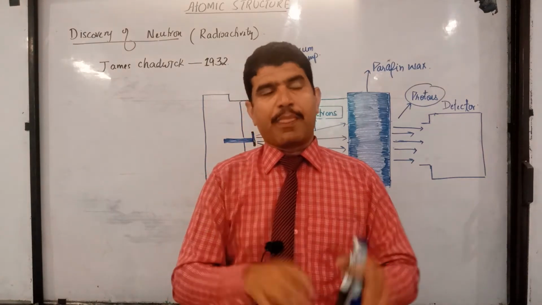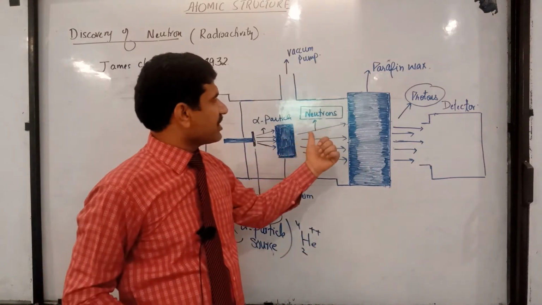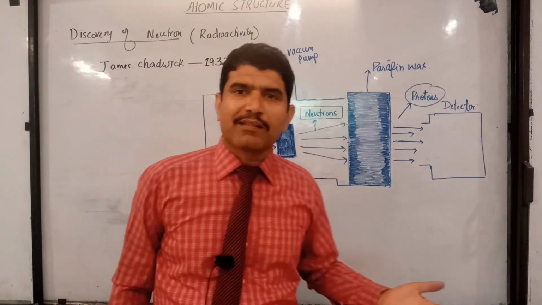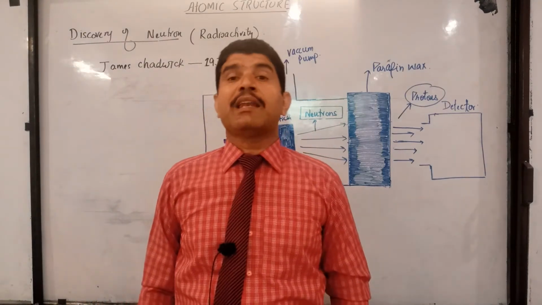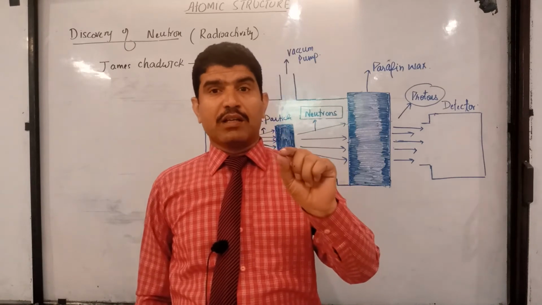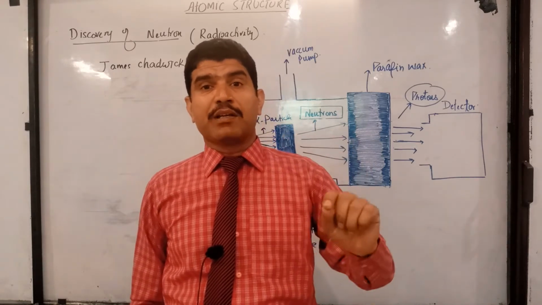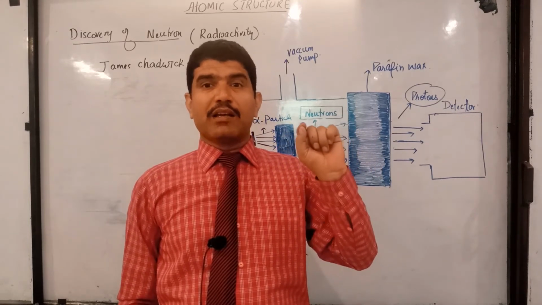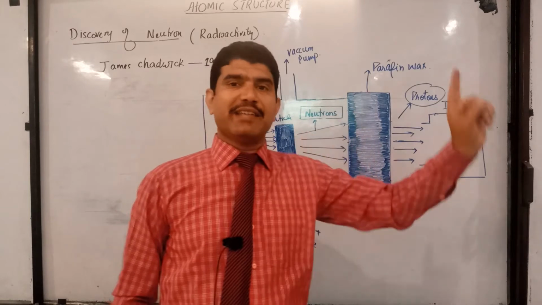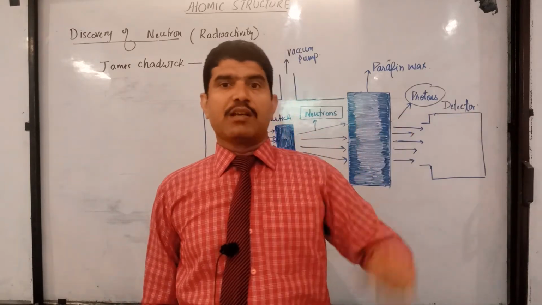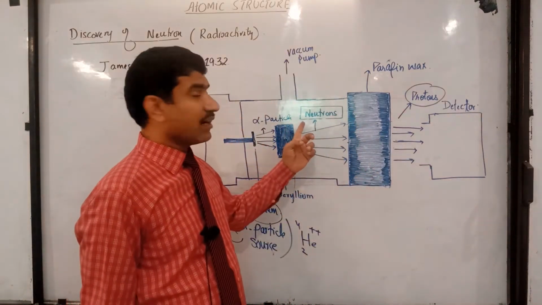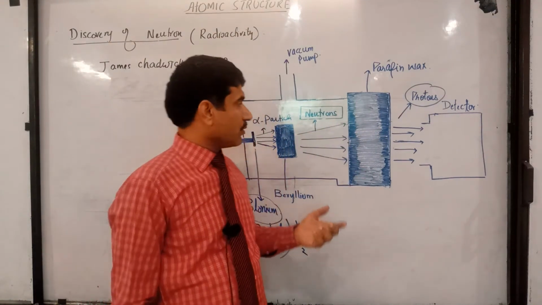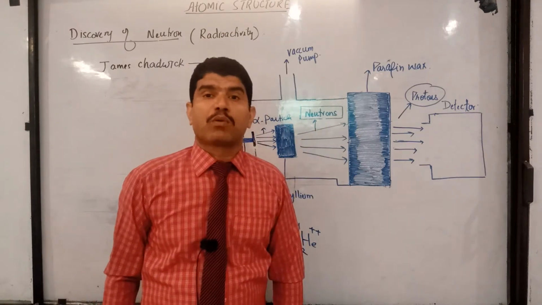Right, students? So this radiation is not protons. Now a question comes to mind that it may be electrons. So remember, students, it cannot be electrons because the mass of an electron is 1836 times lesser than that of a proton. A small size particle cannot eject a larger particle. So these are not electrons because they cannot eject protons because of the size problem. So this radiation was named neutrons.